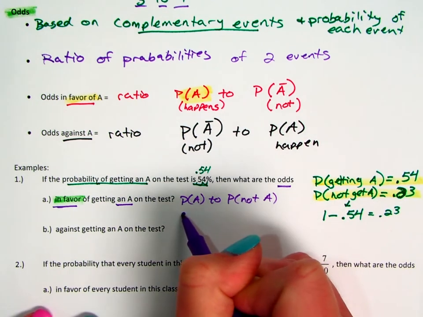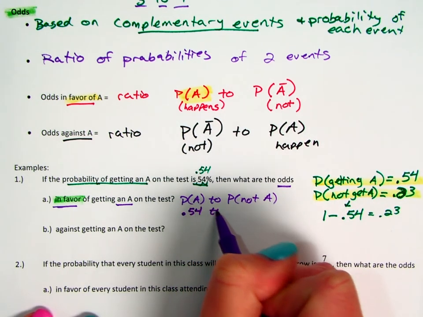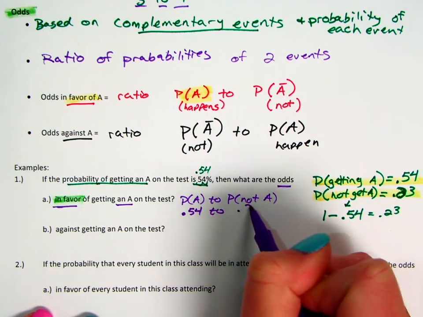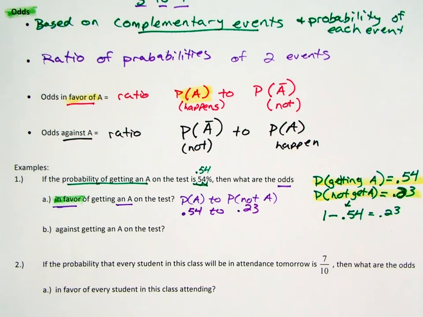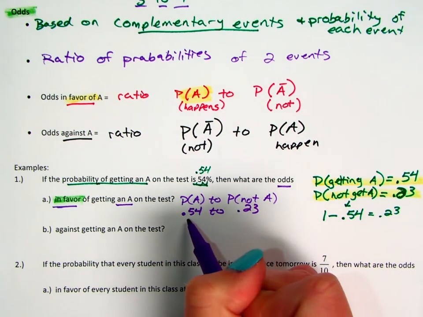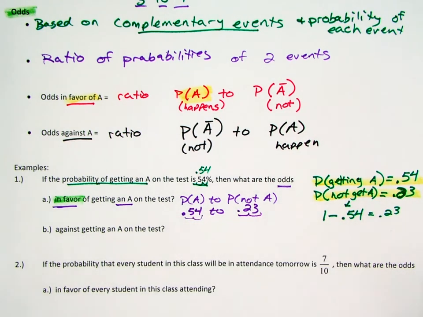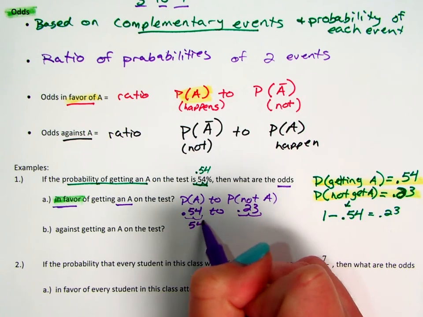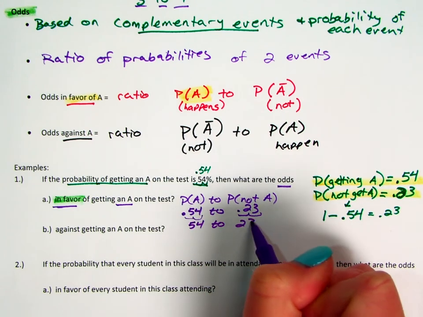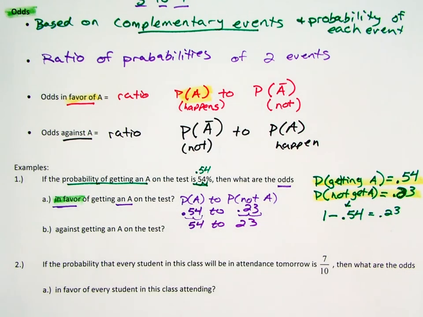So this would be 0.54 to 0.23. Now the issue with odds is we don't want them as percents and we don't want them as decimals. So I would move the decimal over twice to create non-decimal numbers. So now this is 54 to 23. And then the issue is you can't leave them this way. You have to reduce them.